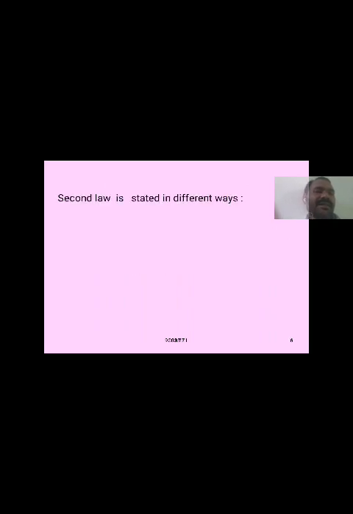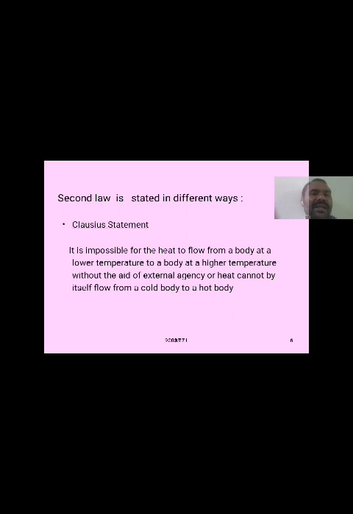So the second law is stated in two different ways. One is the Clausius statement, another is the Kelvin statement. According to the Clausius statement, it is impossible for a self-acting machine to transfer heat energy from a body at a lower temperature to a body at a higher temperature without any external agency, or heat cannot by itself flow from a cold body into a hot body.